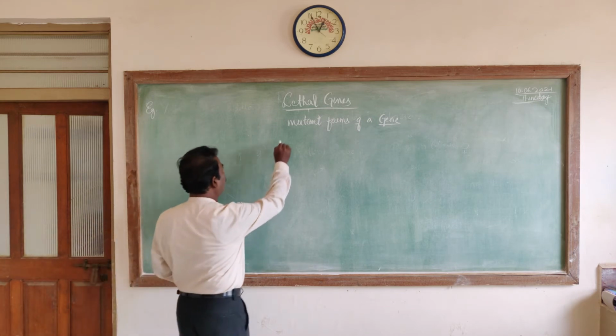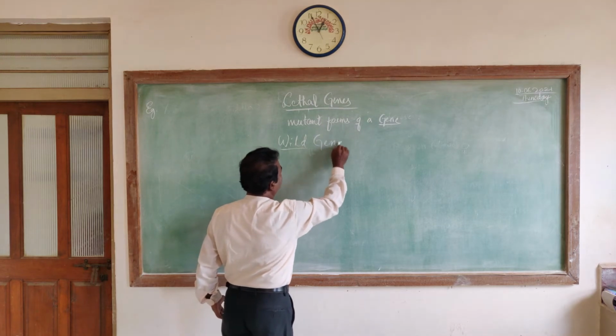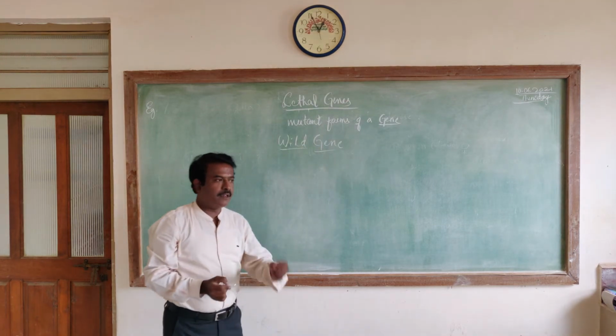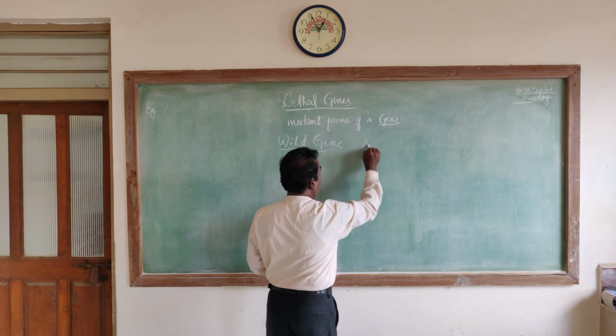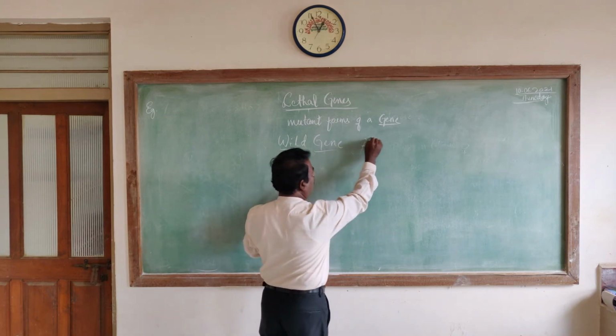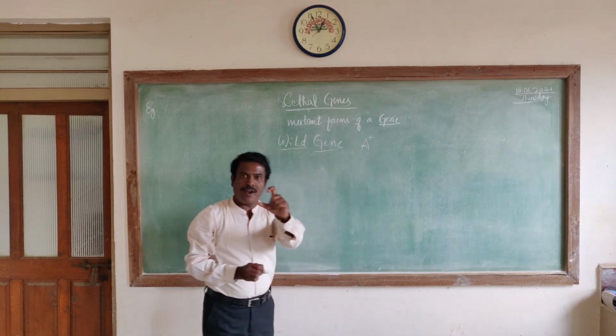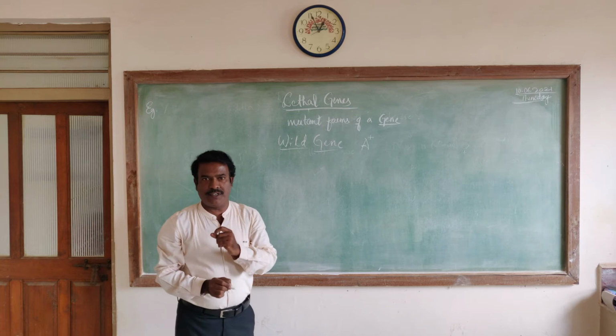I am using a word, wild. Wild gene means, for example, here is a gene called A. If I need to mention that this is a wild gene, I use a symbol, that is A with a plus over the head. It is a wild gene, meaning it is an original gene.